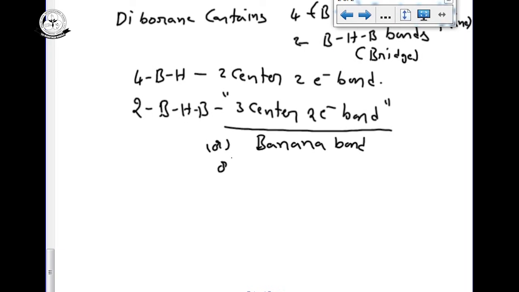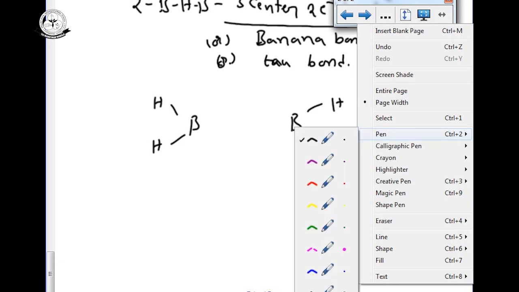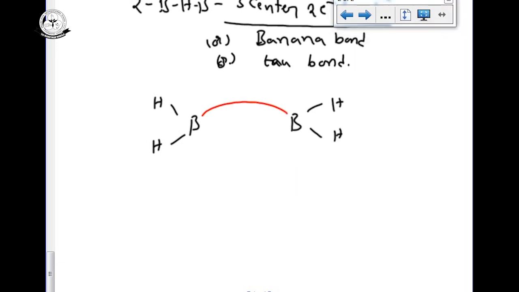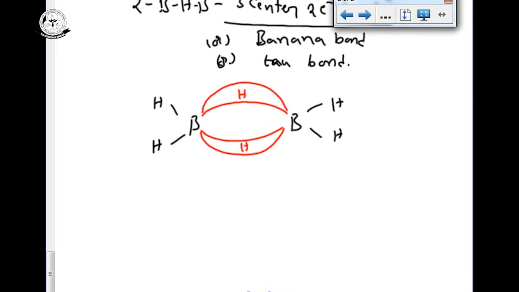or one more name it is given, the tau bond, tau bond. Why they give the name banana bond: here see boron, on the left side 2 hydrogens, another boron, and on the right side 2 hydrogens, these are in the terminal position, no problem. But the remaining 2 hydrogens are on the bridge, so it looks like a banana shape. So the 3 center 2 electron bond is called banana bond or tau bond.